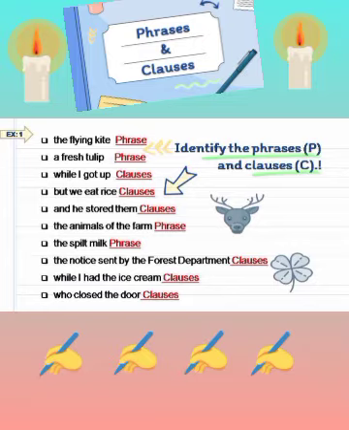The animals of the farm. It is a phrase. The spilt milk. It is a phrase. The notice sent by the forest department is a clause. While I had the ice cream. It is a clause. Who closed the door? It is a clause. Just once again go through this exercise to understand how these groups of words are phrases or clauses.